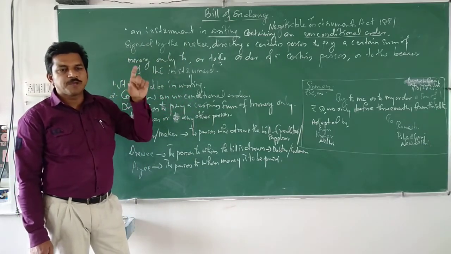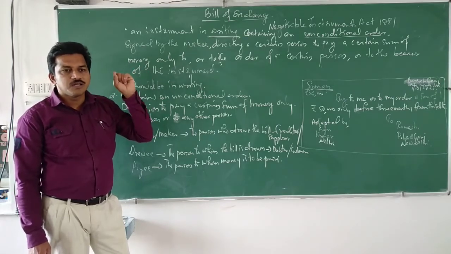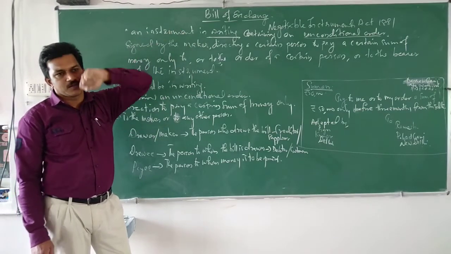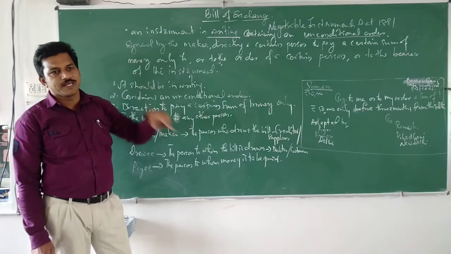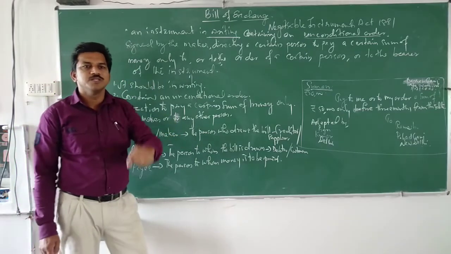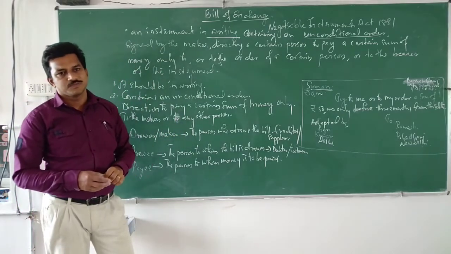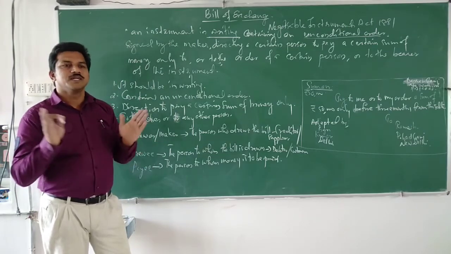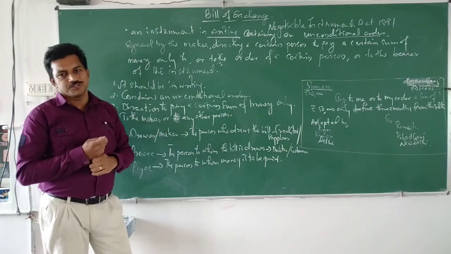Understood? Suppose the shopkeeper has to give some money to his creditor, some other shop. So he tells us to give that money to that shop. Is it clear? That is the case of the bill of exchange.